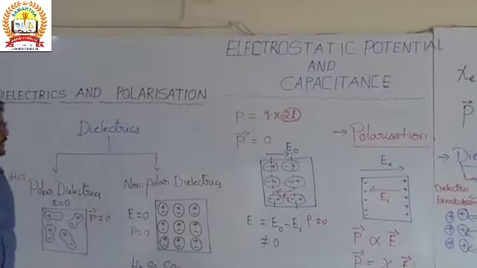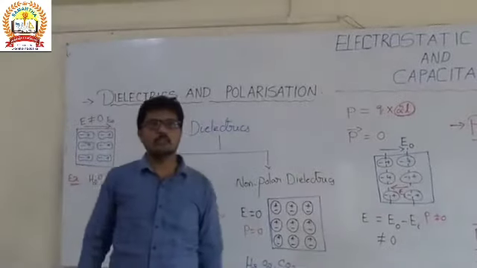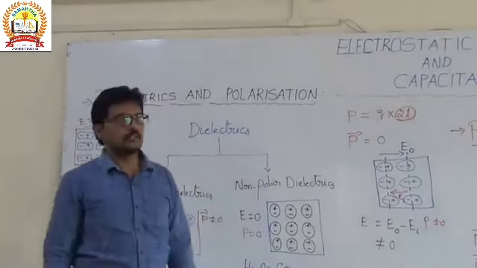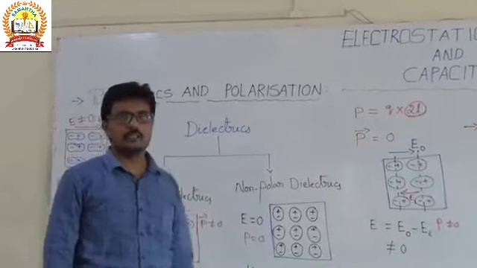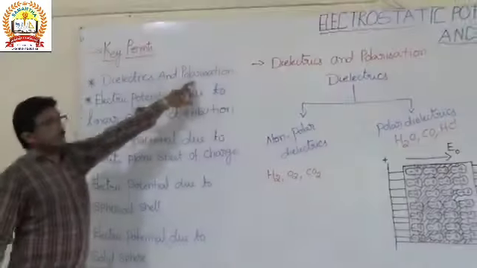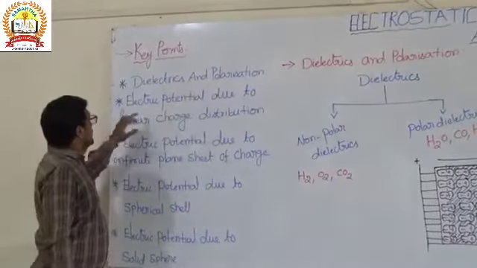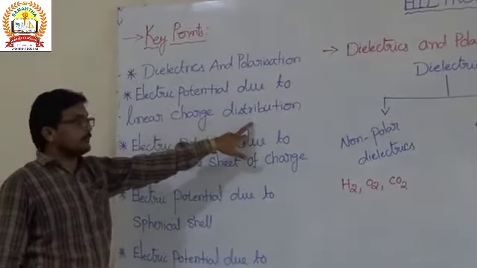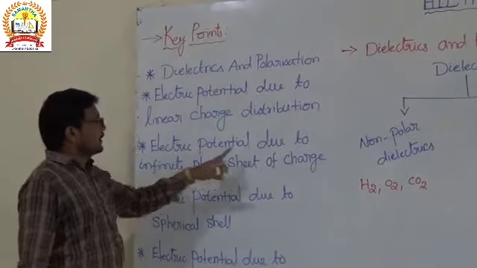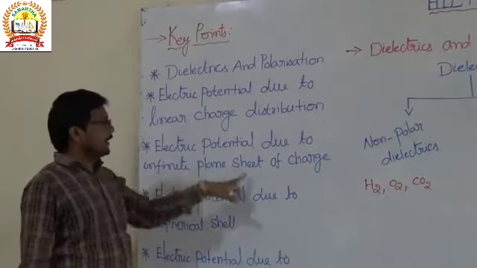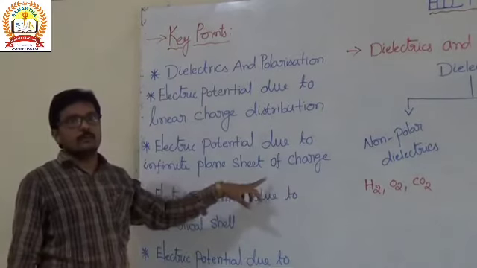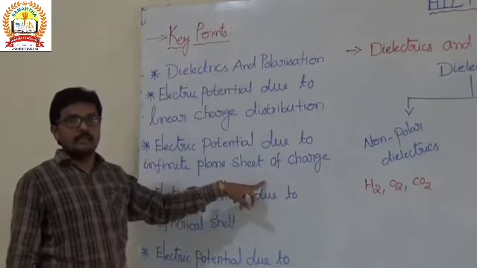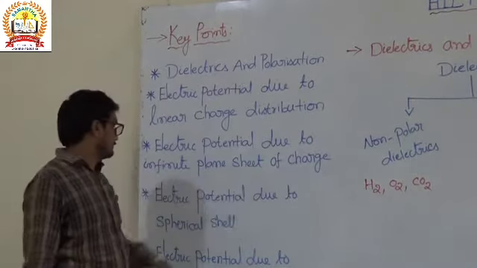Now we can discuss some applications of the electric potential and the electric field in dielectrics and polarization. Electric potential due to linear charge distribution. Electric potential due to an infinite plane sheet of charge, where we have a conducting sheet and a non-conducting sheet.